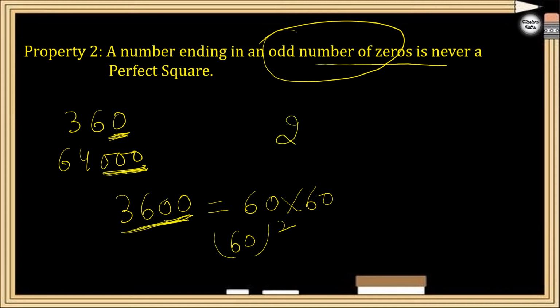Let me take another example, 200. But 200 is not a perfect square, though it has an even number of zeros. Even then it is not a perfect square. So with an even number of zeros it may or may not be a perfect square, but if a number has an odd number of zeros, it will definitely not be a perfect square.